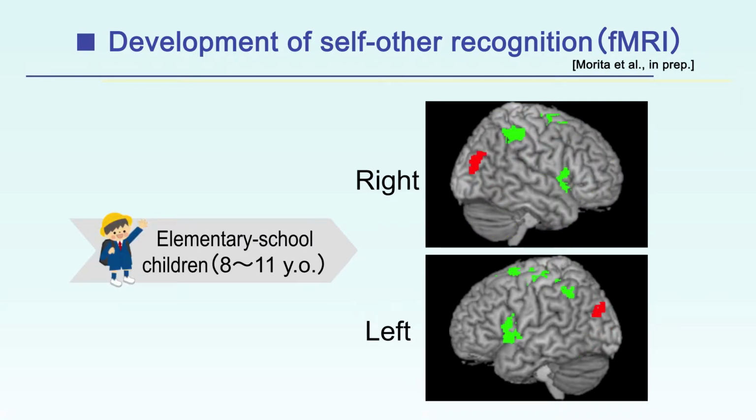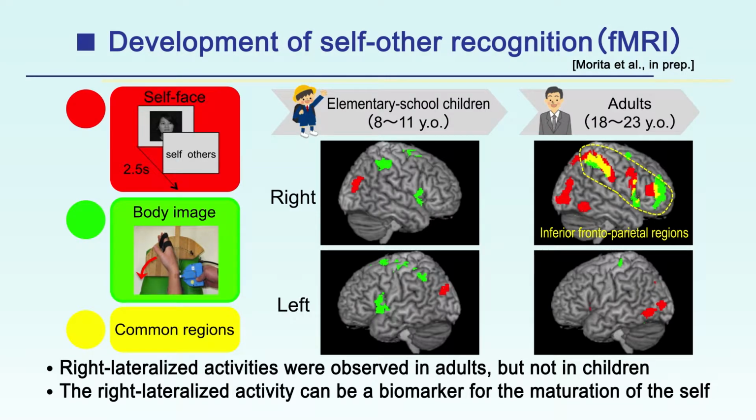Such common use seems to emerge at around junior high school age. Thus, the right frontoparietal activity can be a biomarker for the maturation of the self. In future, we will elucidate how the human brain acquires functional differentiation during development.